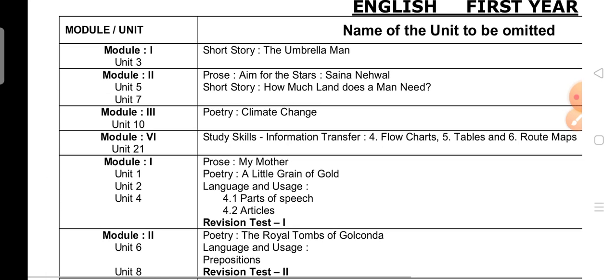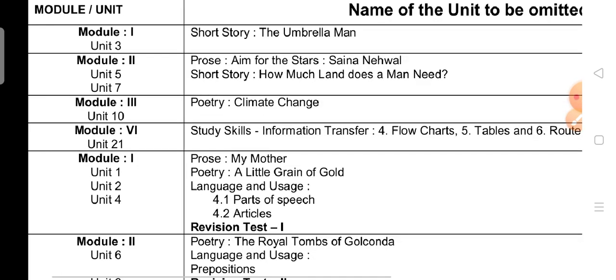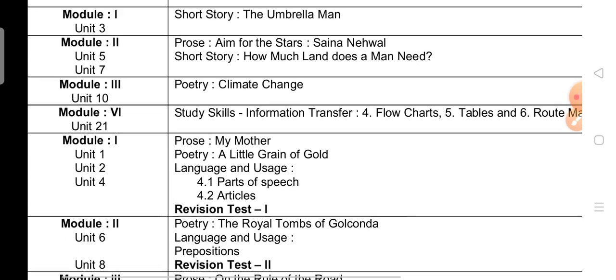See here, module 1. These topics are not for the exam purpose. These topics are deleted. Module 1 short story, umbrella man. Module 2, in unit 5, prose and short story also deleted. Module 3 poetry, climate change deleted, that is unit 10. Unit 21, that is module 6 study skills: information transfer and flow charts, tables and route maps and all.